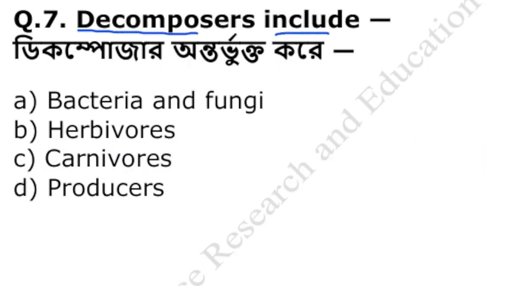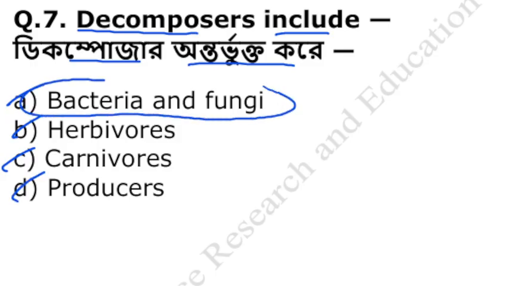Decomposers includes, the decomposers এর মধ্যে কোনটা অন্তর্ভুক্ত? Bacteria and fungi, herbivores, carnivores, producers. The decomposers that includes bacteria and fungi. Bacteria and fungi that acquire nutrients from the dead organic matter, that helps in the recycling of nutrients.